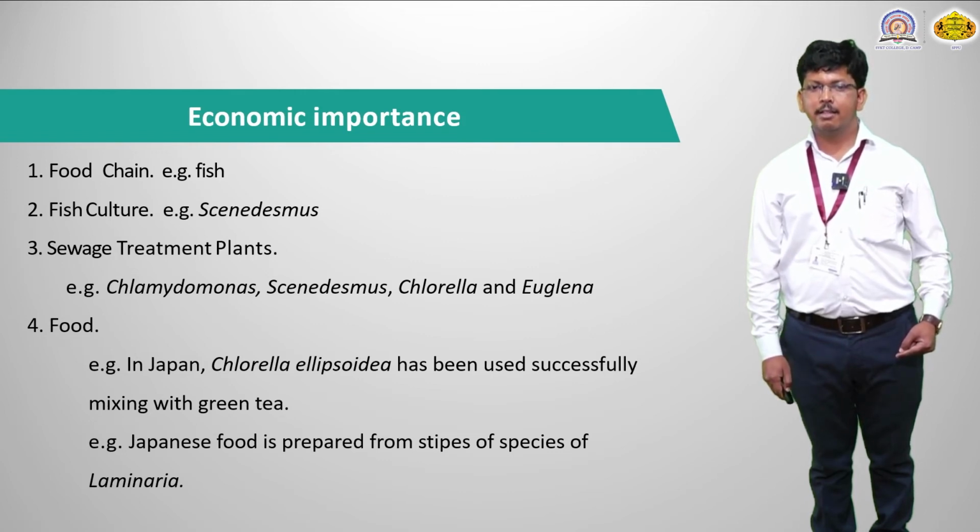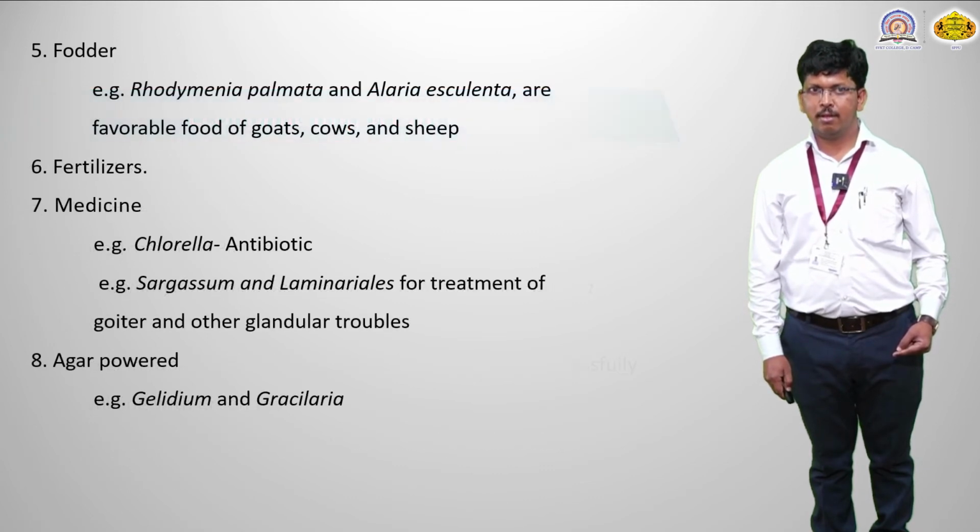Okay, then this is the food economical importance. Then another example is the Laminaria. So Laminaria is also used by Japanese people as a food resource or source. Okay, then fodder. Fodder means food material for cattle or animals. So there are some examples like Rhodymenia and Alaria. So these two algae are majorly used as food for goats, cows and sheep.